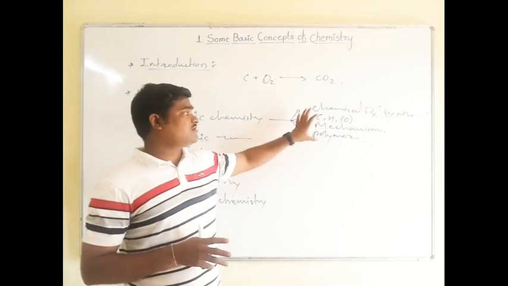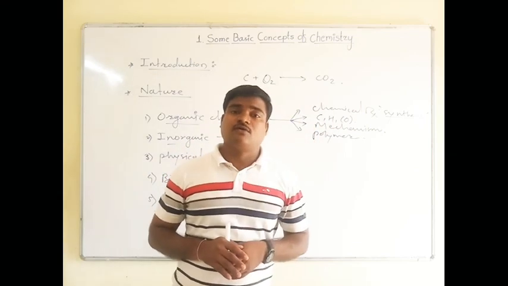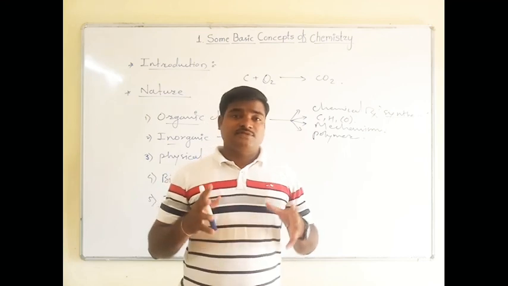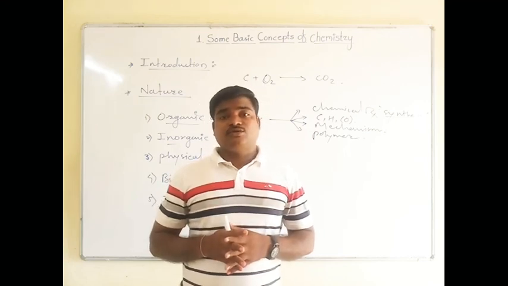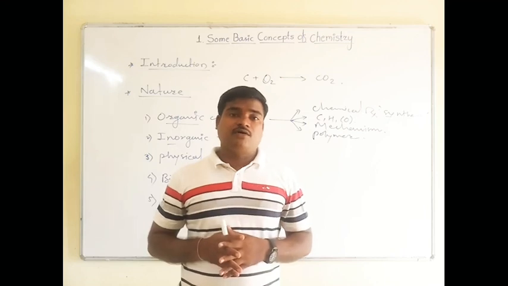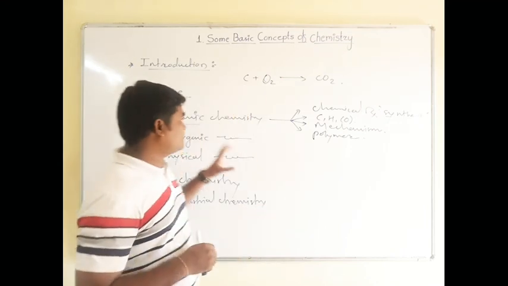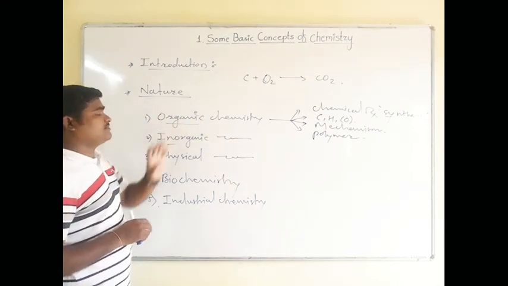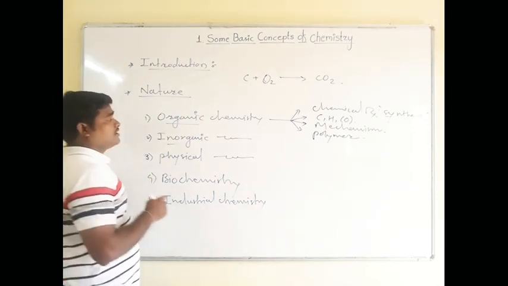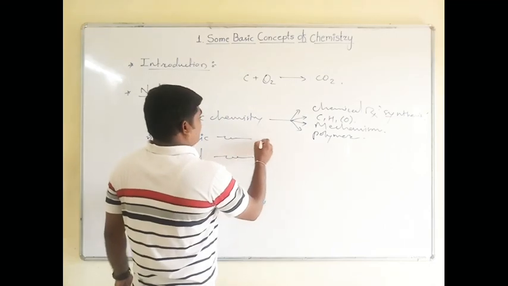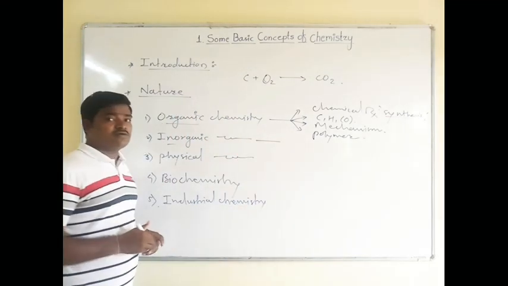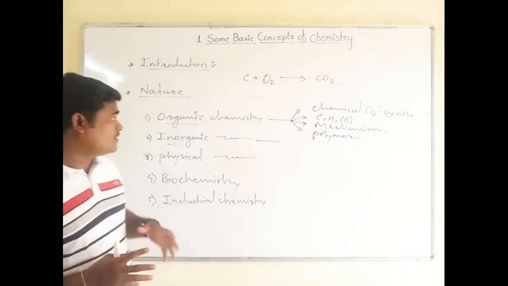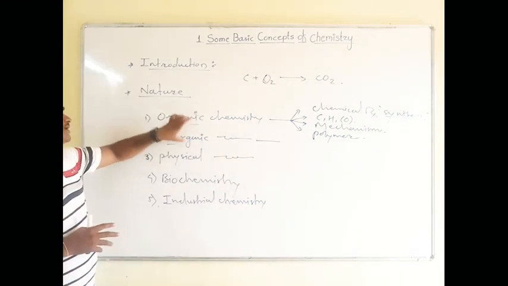There are different definitions for organic chemistry, and there is a vast use of organic chemistry nowadays. So this is the primary, important first branch of chemistry, organic chemistry. Now students, we are going to see inorganic chemistry also. What is the difference between organic and inorganic?